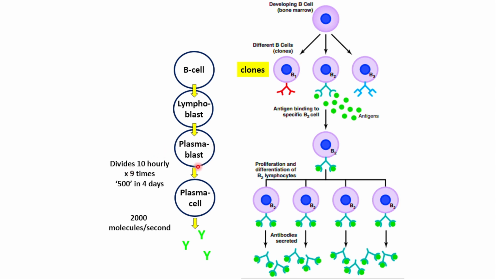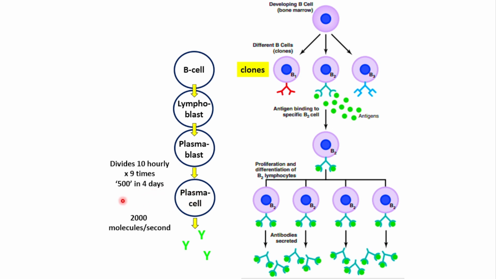If one plasmablast gets divided into 2 plasma cells every 10 hours, then in 9 divisions, 500 plasma cells are produced. So after 10 hours we have 2 plasma cells, then 4, then 8, then 16, then 32, then 64, then 128, then 256, and then around 512, I think. So these around 500 plasma cells are produced in 4 days, according to Guyton.